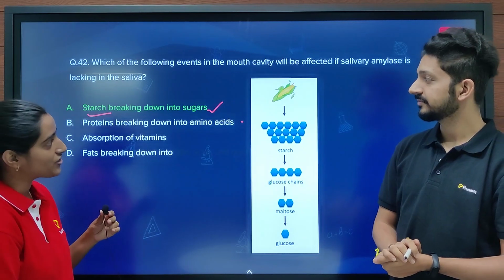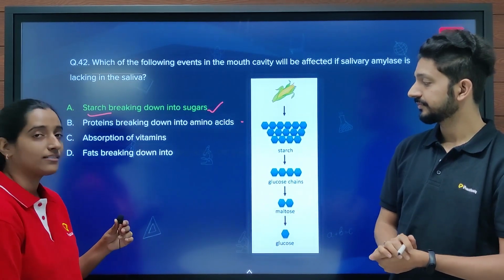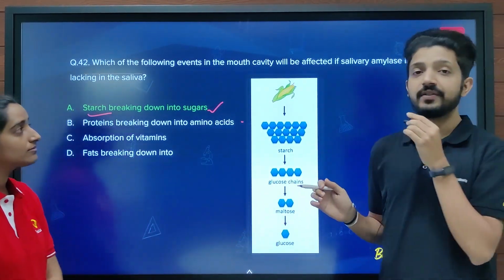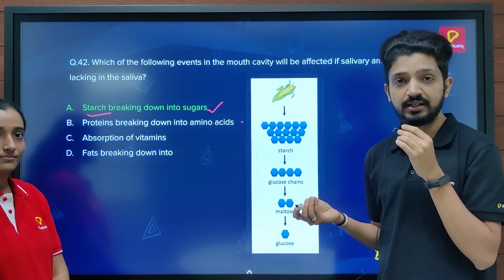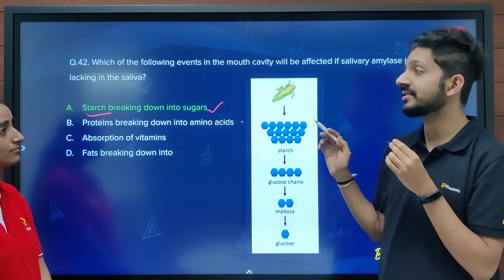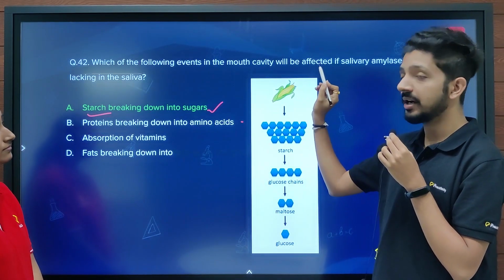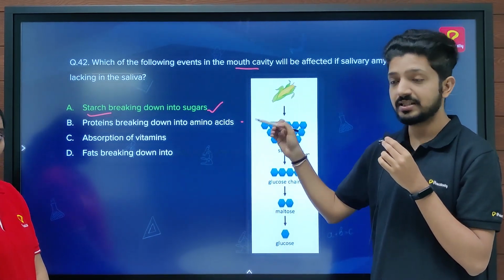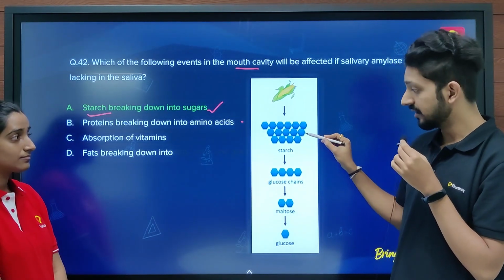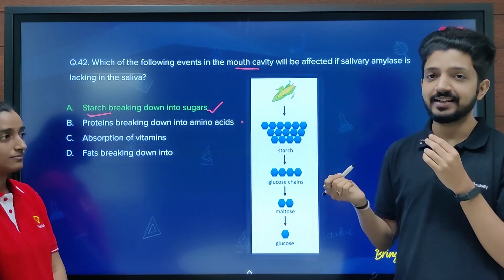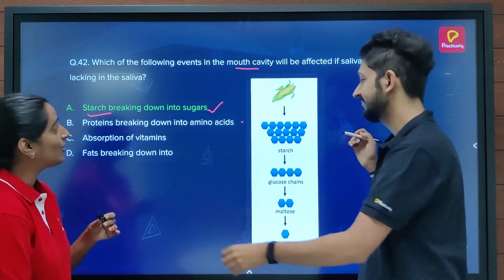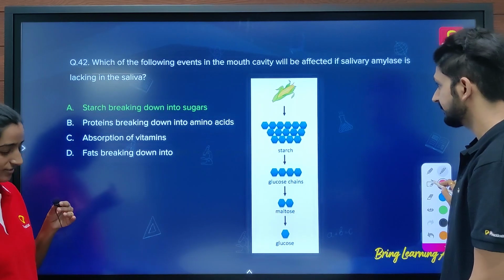What about the explanation, sir? What does this image explain? So we have heard that digestion happens mainly in the small intestine, but the process of digestion starts right from the mouth. And in the mouth, we have salivary amylase, which will start digesting starch and will break it down into further products. So that's why A is the correct answer. Okay, let's move on to the next question.